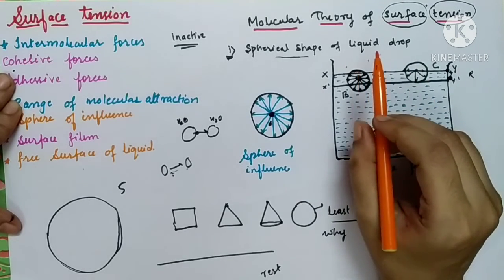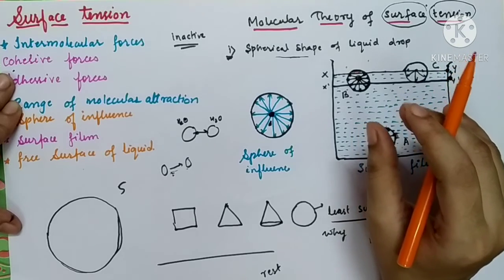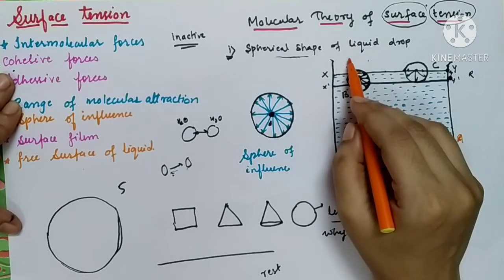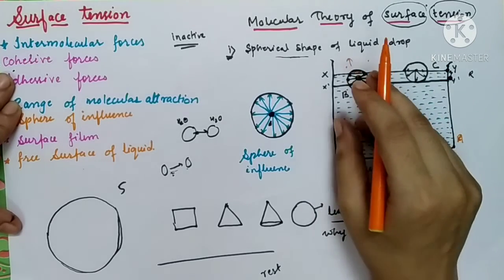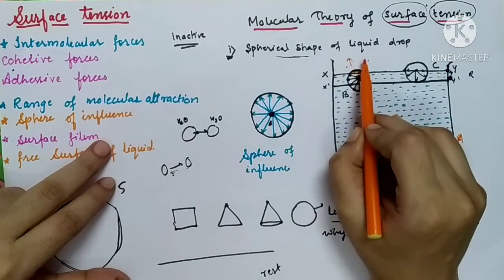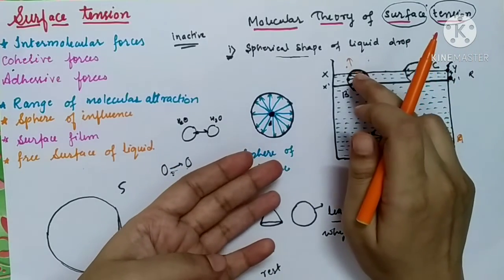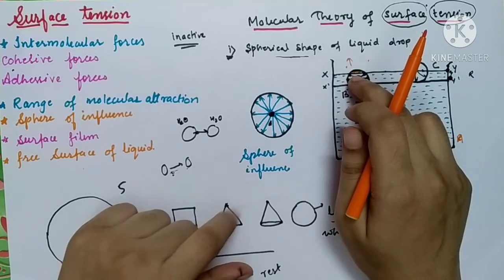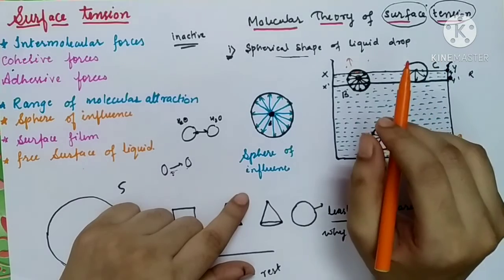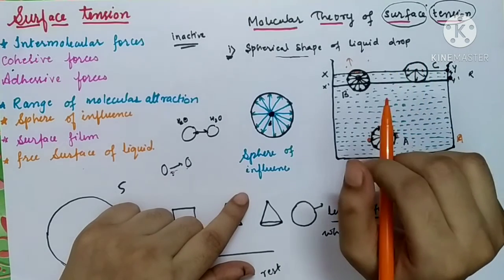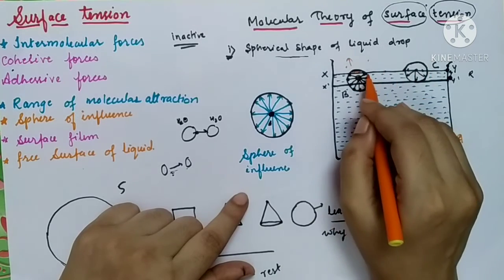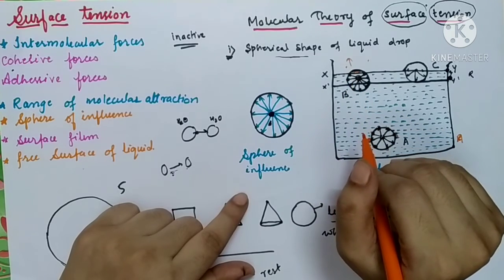But the magnitude of the cohesive forces acting on molecule B will be quite high as compared to the forces due to air molecules. Only a few air molecules are in contact with B. So that is why the adhesive forces of attraction acting on molecule B will be neglected as compared to the cohesive forces of attraction acting on molecule B.